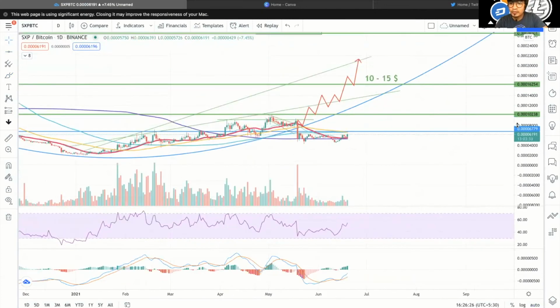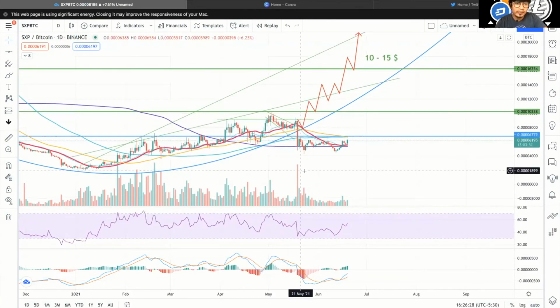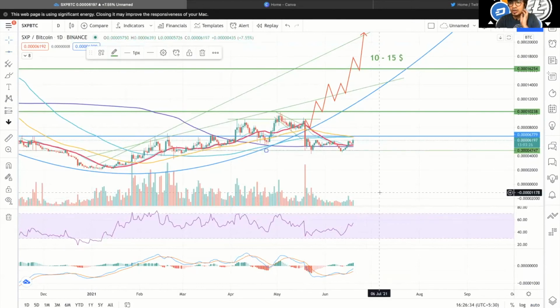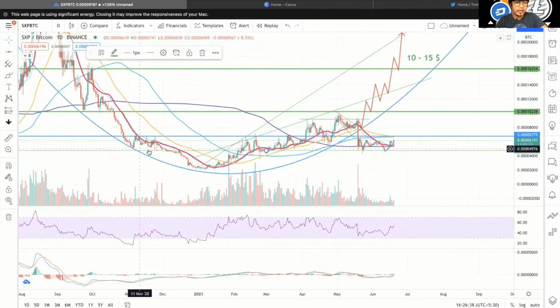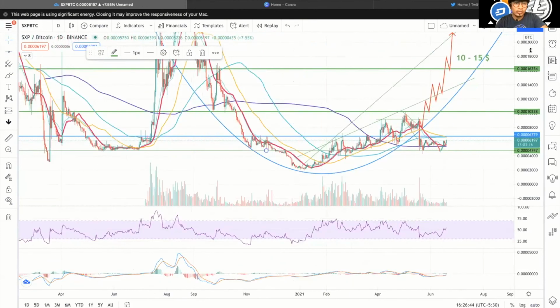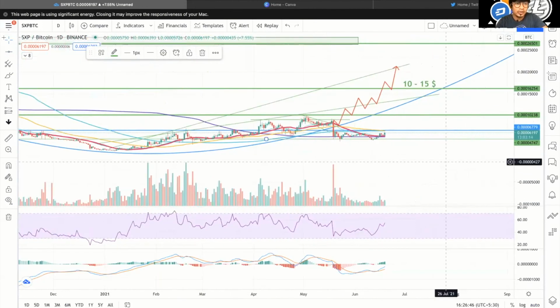So this is somewhere around 6,779 sats. It has become a resistance, and the support which we are holding here is a pretty strong support at 4,747. Right, it helped us here as well to stop the sudden crash in SXP. Just don't look at so many lines, just focus on the candles that I'm trying to focus on.